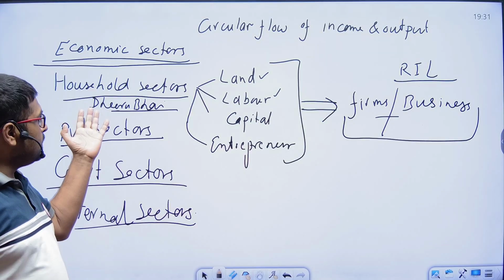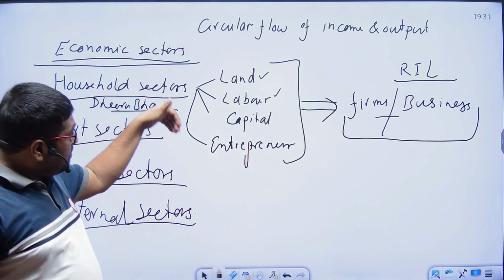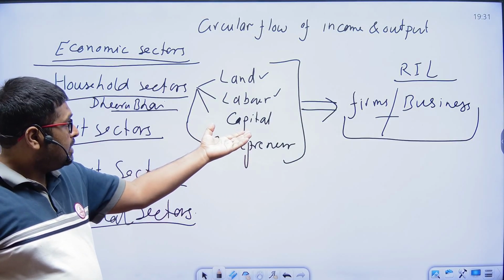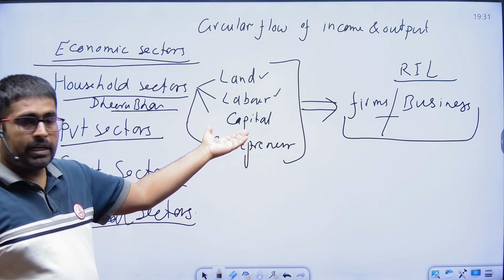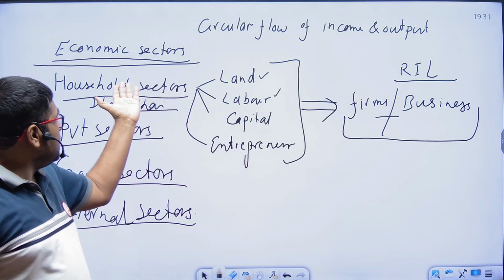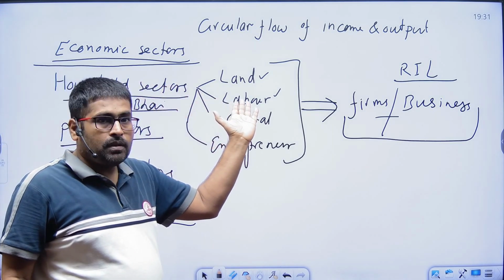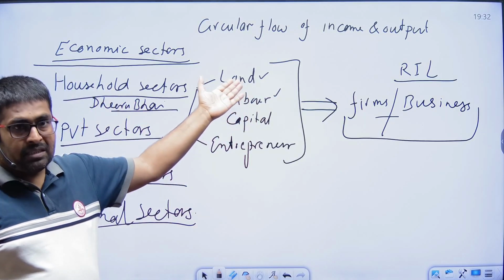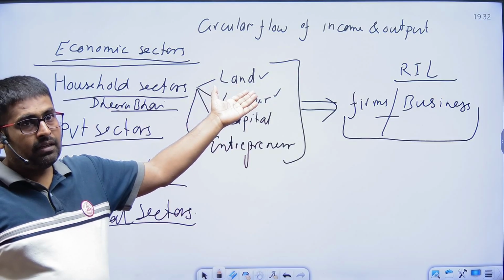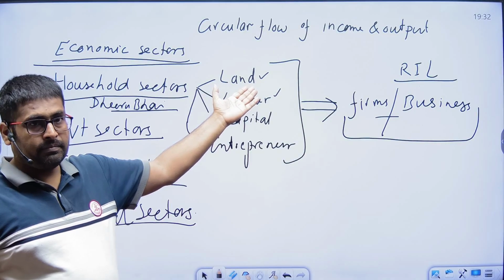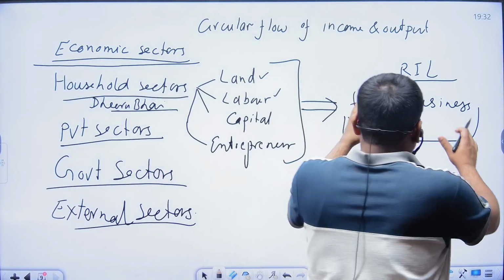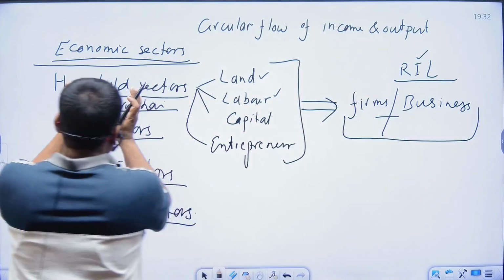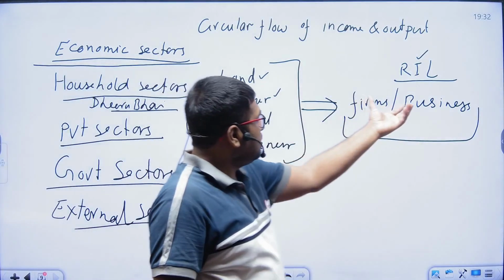So he is also a consumer, but when he starts an enterprise, he gets profits. When he invests money to start a business, he gets interest. If a person from the household does a job, he earns wages and salaries. A person who gives his land on lease to a factory earns rent. These are separate entities. So Reliance Industries, as well as Dhirubhai Ambani, who is part of the household, belong to businesses and firms.